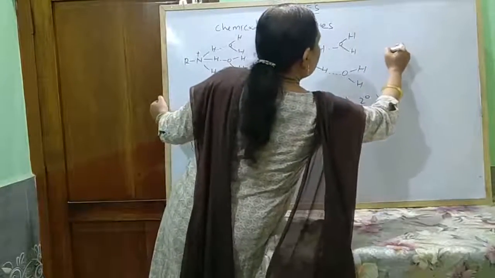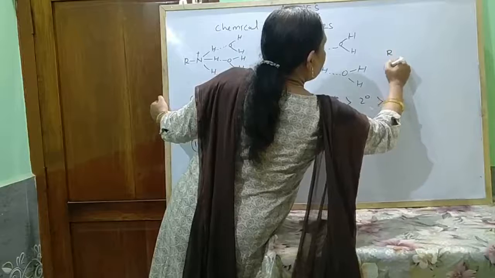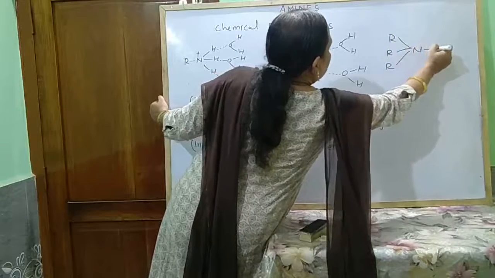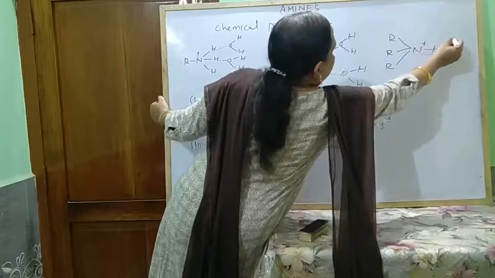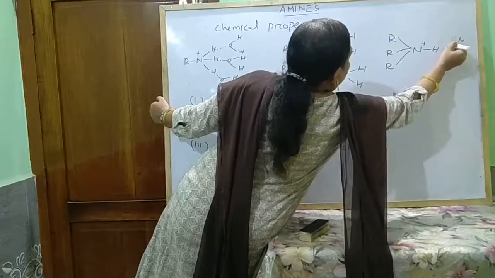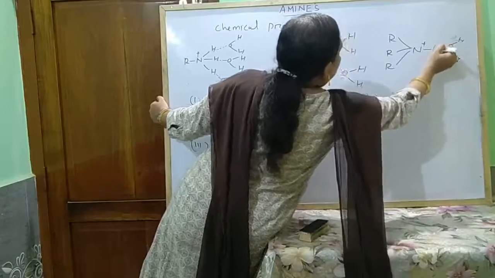And for tertiary amine, this is the H plus ion and it forms 1 hydrogen bond with 1 water molecule.